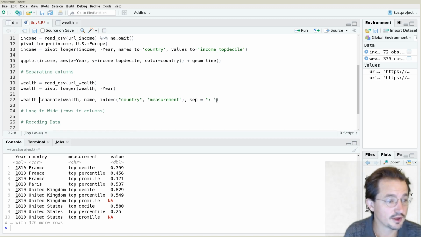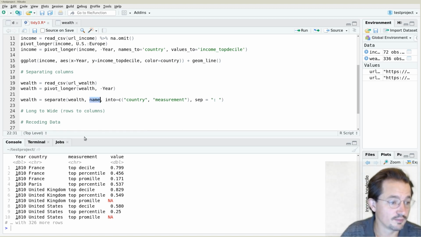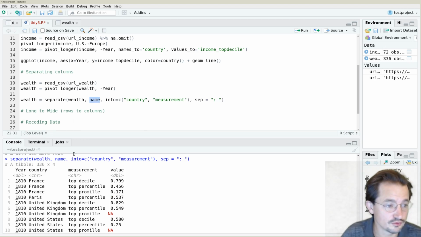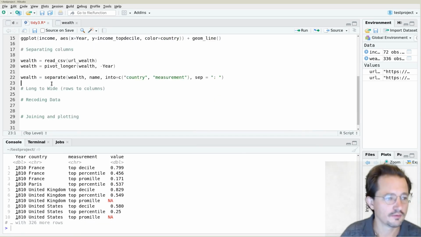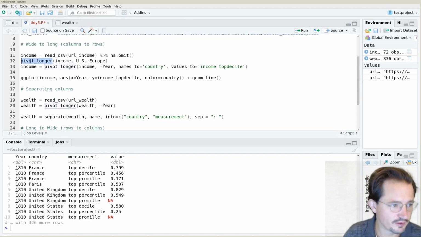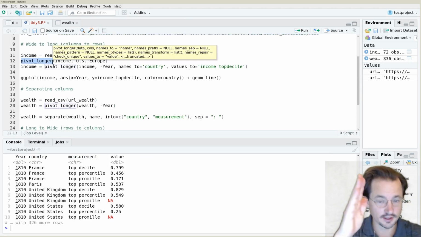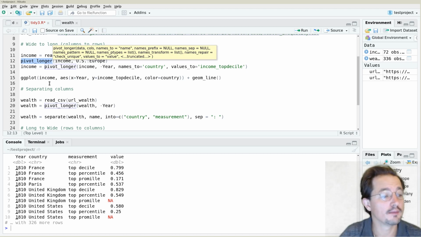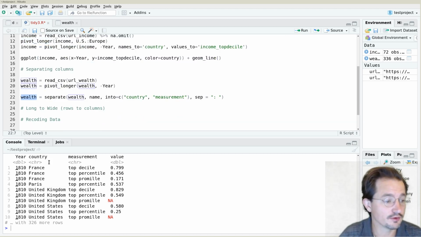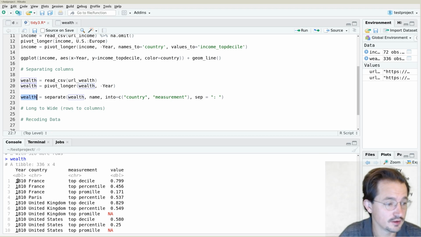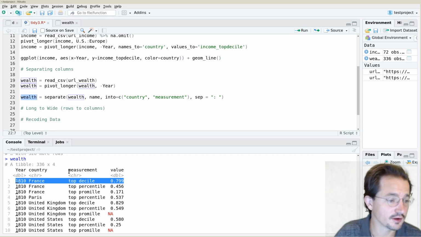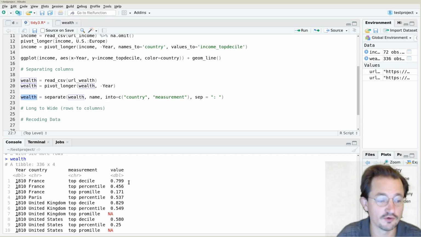So let's call this wealth again, and you'll see that by default it actually dropped the name. This column is gone. It's now split into two different columns. Right, so we have seen how to use pivot longer to turn a wide dataset into a long dataset. And we created a dataset called the wealth dataset, which has the year, the country, the measurement, and the value in each row. Right, this is what in Tidyverse they call a tidy dataset, because every row has exactly one measurement. However, sometimes we might wish to actually undo this operation and turn the rows into columns again.